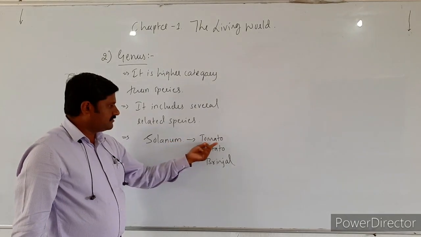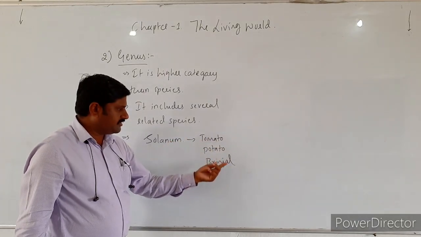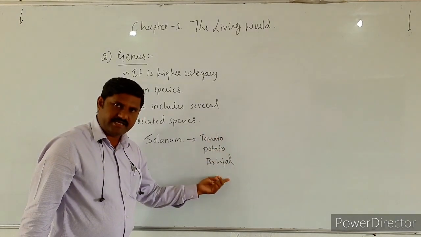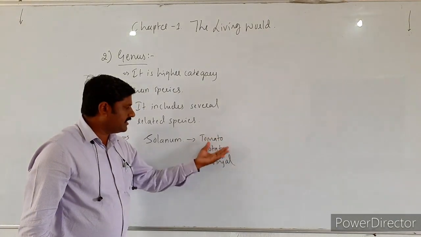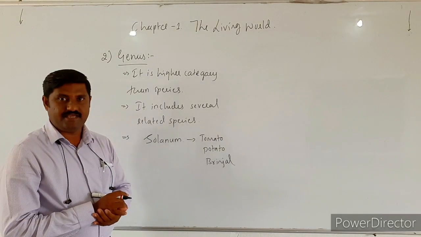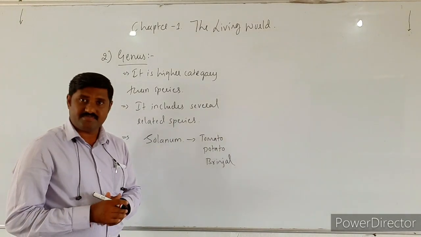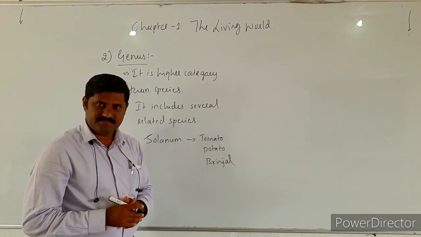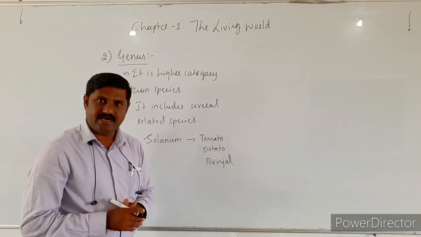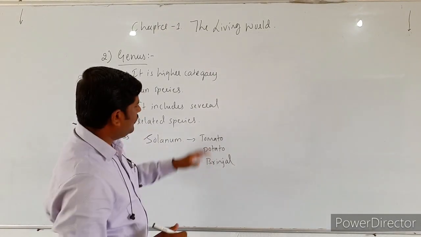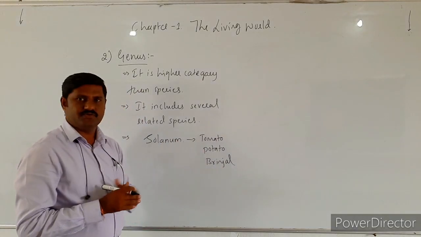The tomato species, potato species, as well as brinjal are related species, and all these related species come under the genus Solanum, right? So this is one best example we can quote. Solanum tuberosum, Solanum melongena. In the last period I had mentioned the names. All these species come under Solanum.